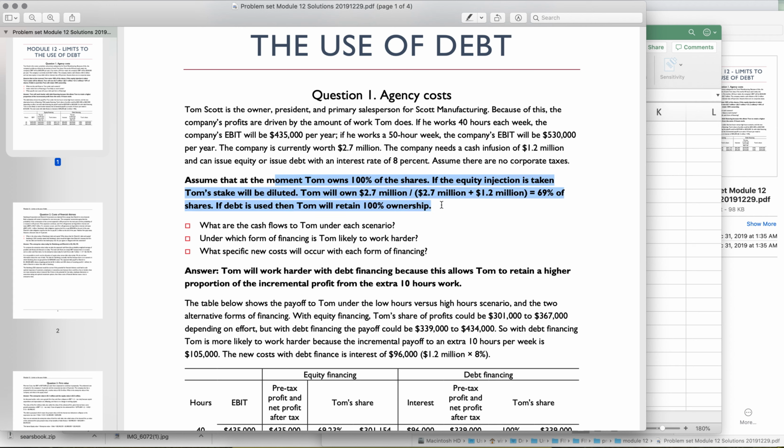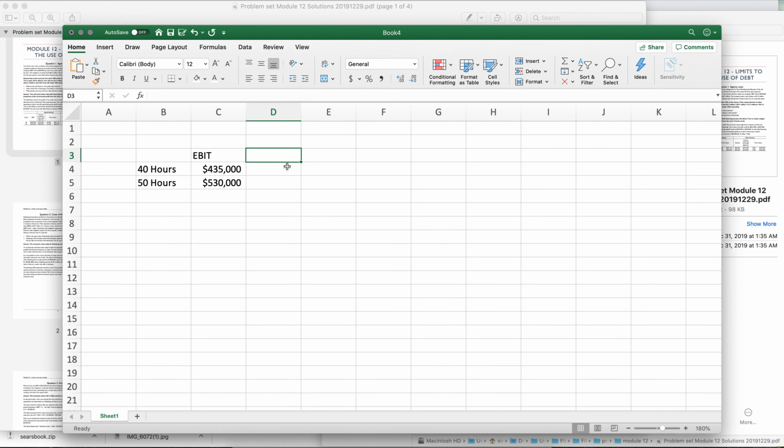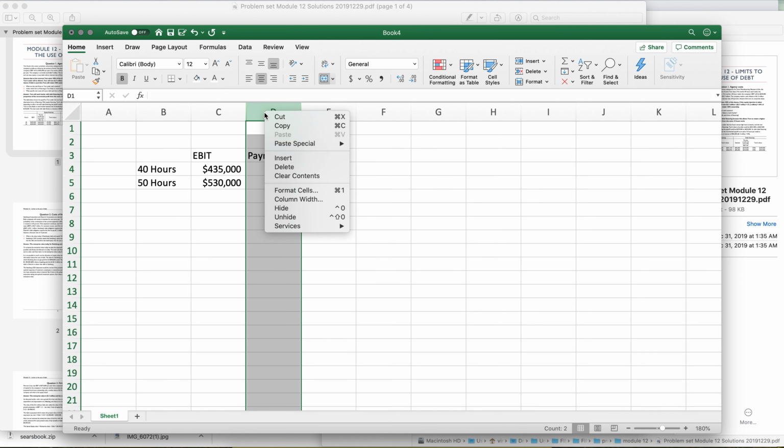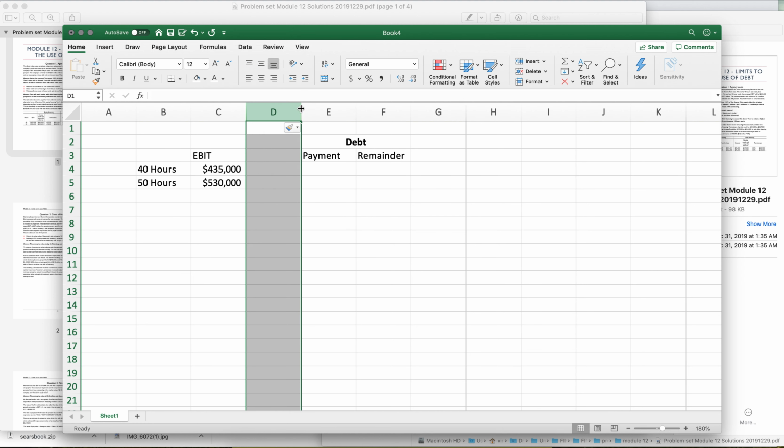Okay, so he has two options. One is to dilute his equity and only retain 69% of the shares. One other option is to use debt. So let's do the debt option first. So if he does debt, and I'm going to talk about the intuition behind this in a second. Let me add a little column here so it's prettier.